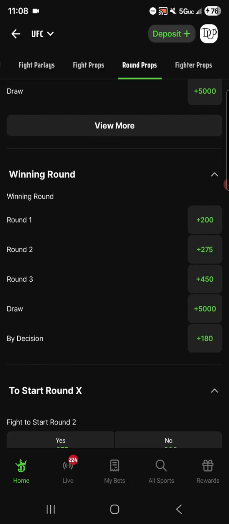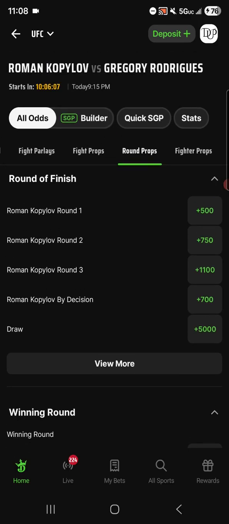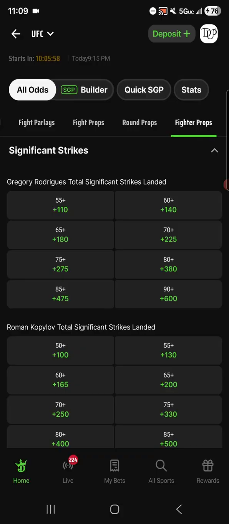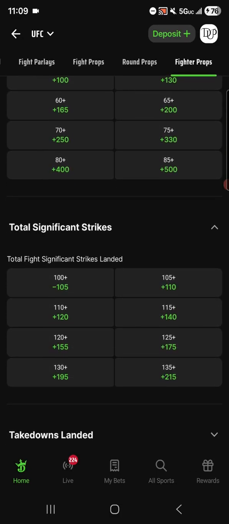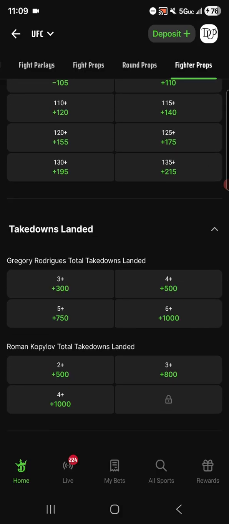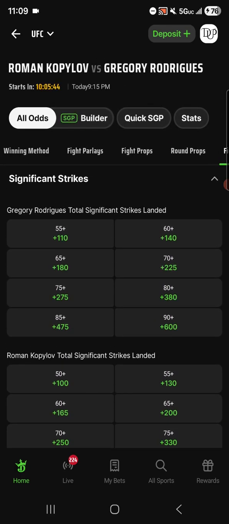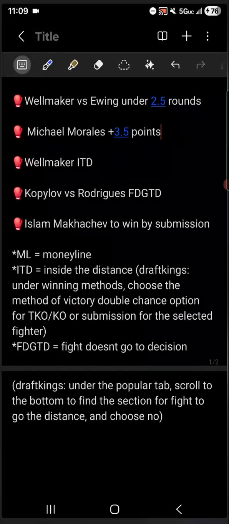When you get some of those points taken away for fouls and you get the 9-9s, right? The 9-9 rounds, those are the ones that typically end up in draws. You can see some of the fighter props for significant strikes landed by a specific fighter, total significant strikes, right? Strikes combined between both fighters, even takedowns landed in a fight, right? Different things like that. So let's go back, popular tab. Let's go back to our notes.